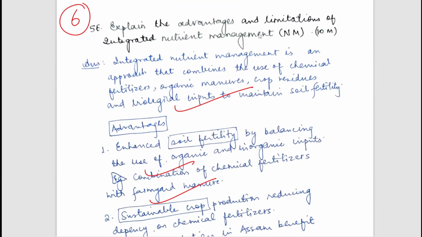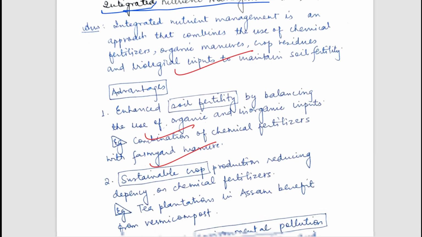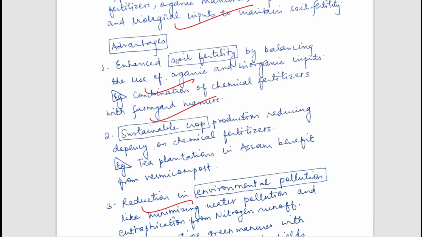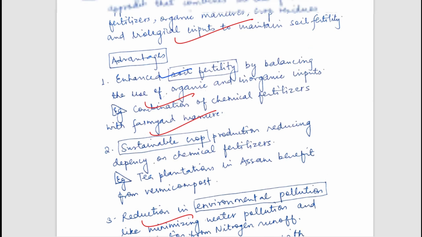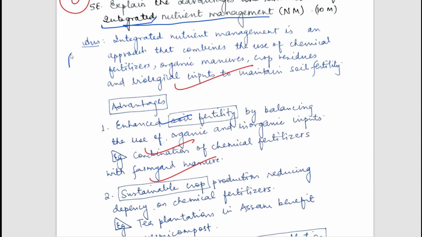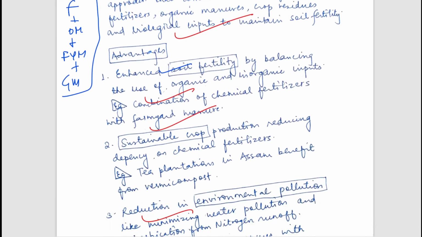The next question is, explain the advantages and limitations of integrated nutrient management. So what is integrated nutrient management? Using different types of components such as chemical, cultural, biological for nutrient management is known as integrated nutrient management. What are its advantages? It can lead to better soil fertility. In integrated nutrient management, we can use chemical fertilizers, organic manure, farmyard manure, green manure. So all these things are integrated to get great results. So what are its advantages?